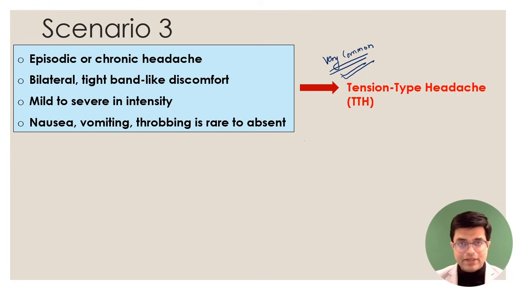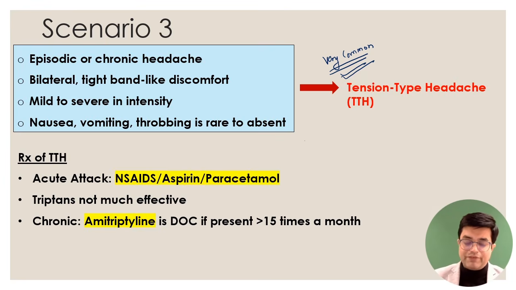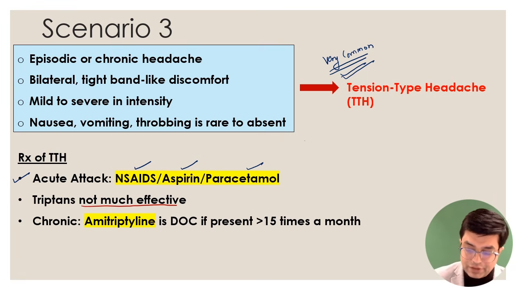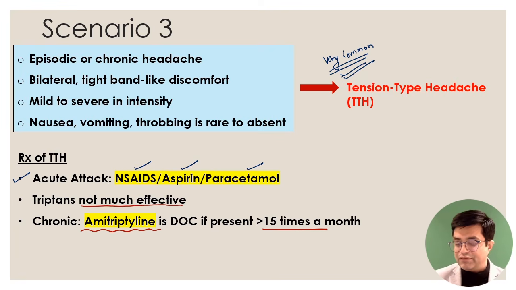It's a clinical diagnosis. If they ask you about the treatment of an acute attack of tension type headache, you can use either non-steroidal anti-inflammatory agents, aspirin, or paracetamol. Remember that triptans are not much effective here, so it's a useful clue that triptans will not be efficacious. If it is chronic TTH, then the drug of choice will be amitriptyline. And when do you say chronic TTH? If the headache episodes are present more than 15 times in a month, so more than half of the month, then we say chronic tension type headache is present in the patient.